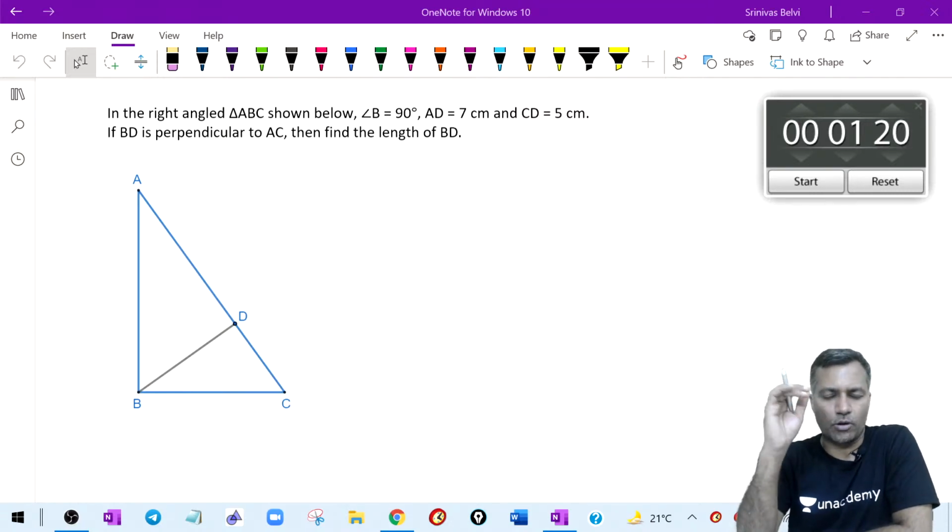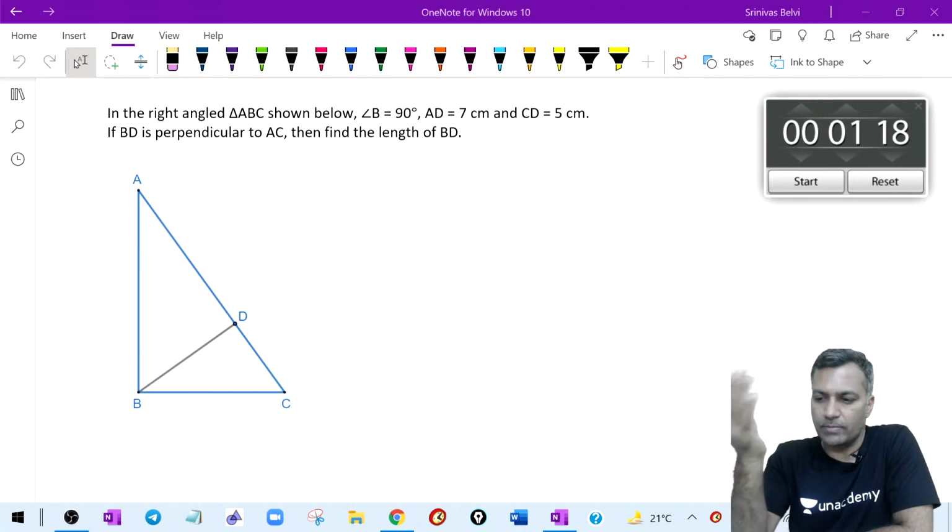There is a very important property. That's what I wanted you to recall. Of course, the proof is similarity. Apply similarity, you will get the answers.